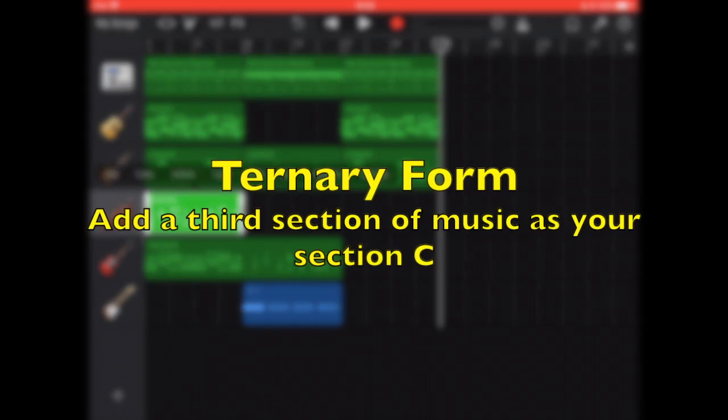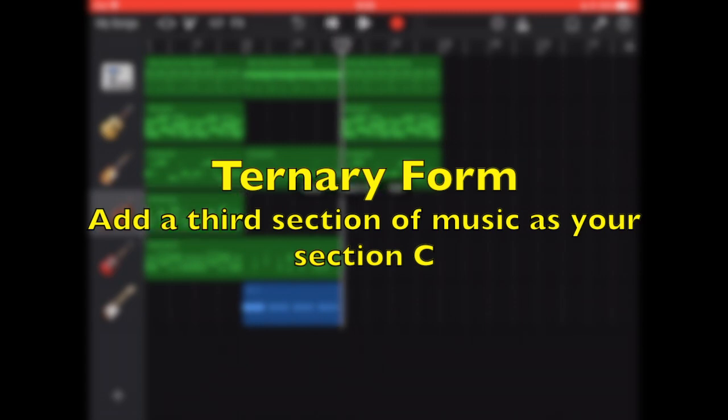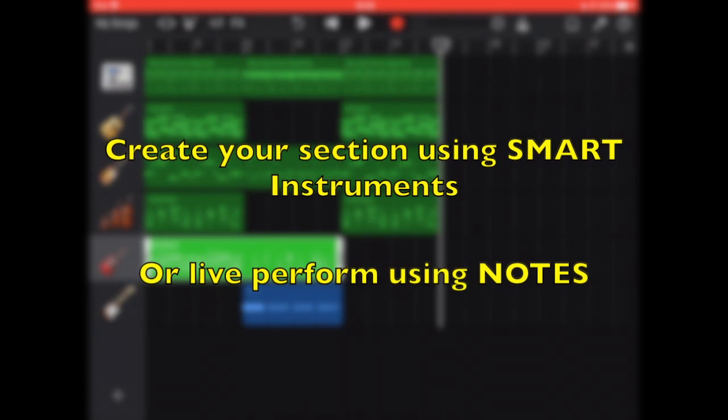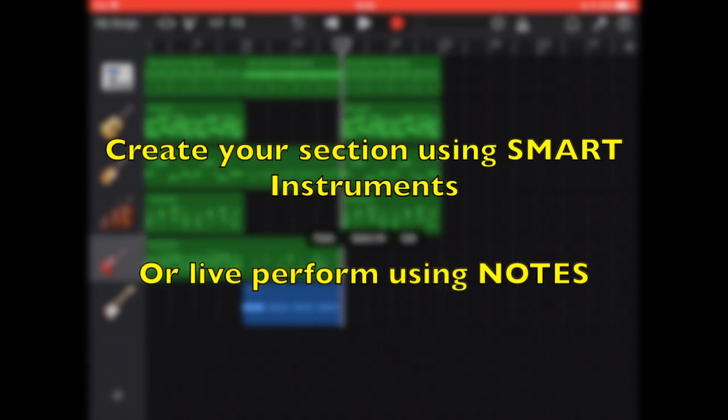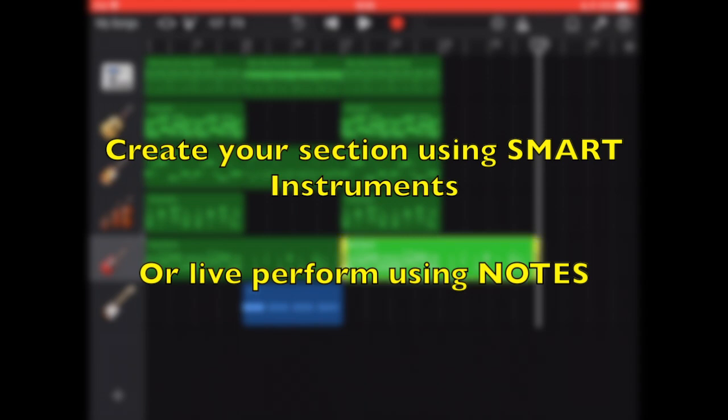Moving on to ternary form, you can add a 3rd section to your music by doing the following. Tap on the section that you want, of course going over to the plus icon, and then adding those sections that you want. Tapping on the section that you want to copy as well, and then pasting it, and it will then add it in.